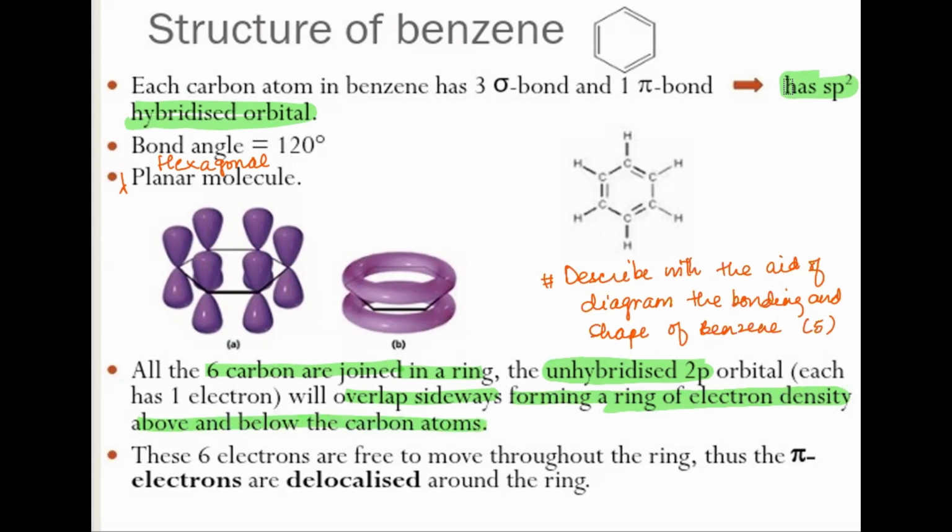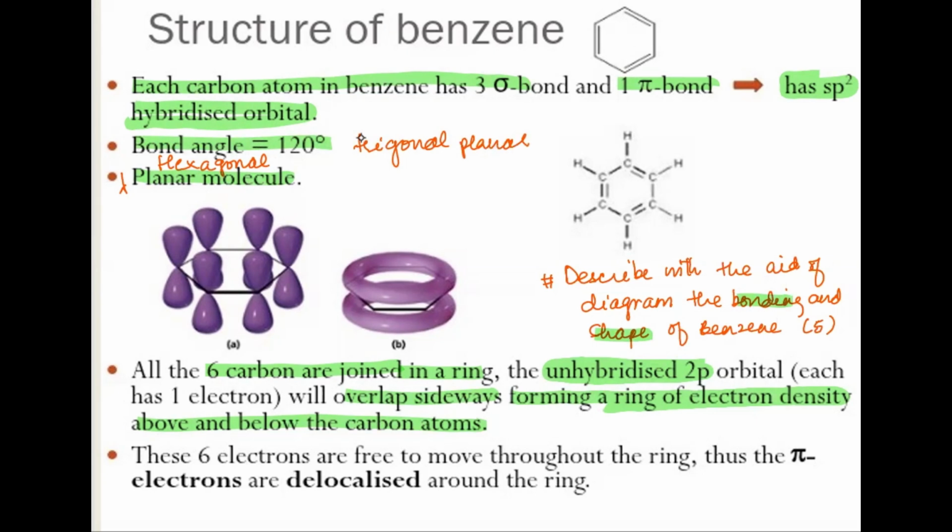So this is all about the bonding. Then we can further say that each carbon atom forms 3 sigma bonds and 1 pi bond, right? Then further we can say that the bond angle, because they're specifically asking about the shape and the bonding. So the shape comes because of the bond angle. The bond angle between each carbon is 120 degrees, and because of that they have a planar structure. And we can also say that they form a trigonal planar, hexagonal planar structure.